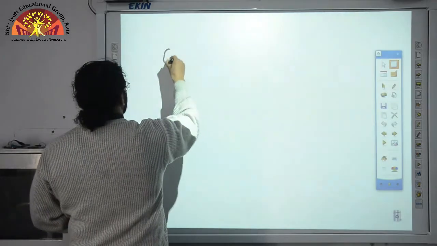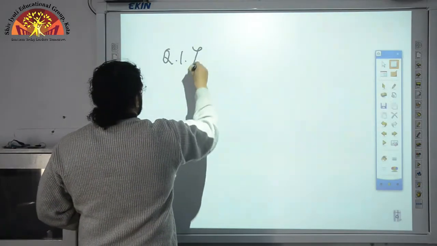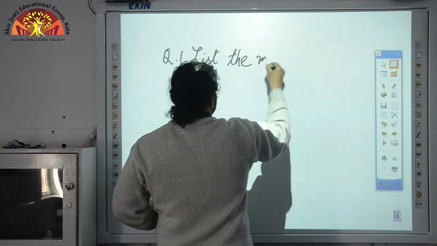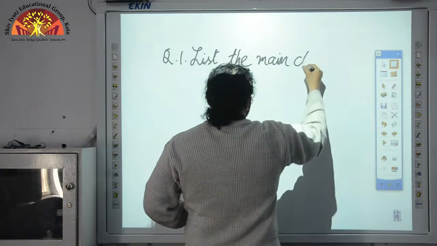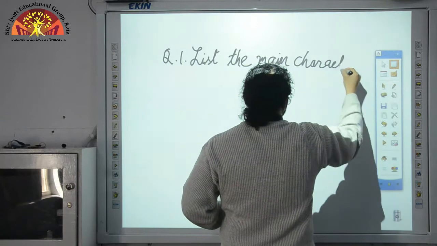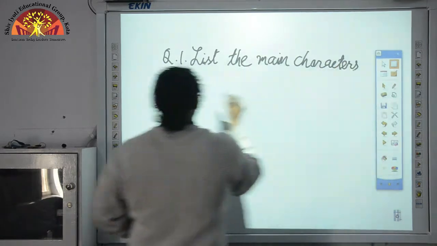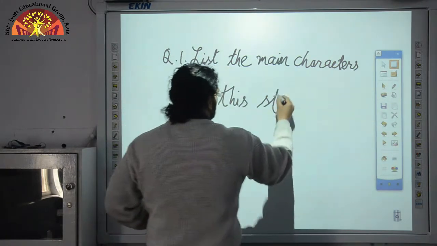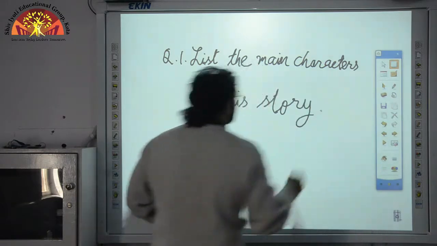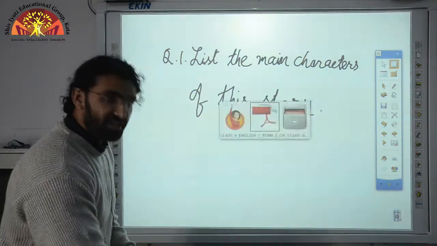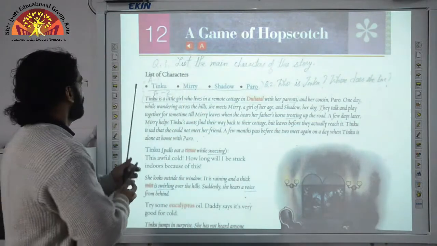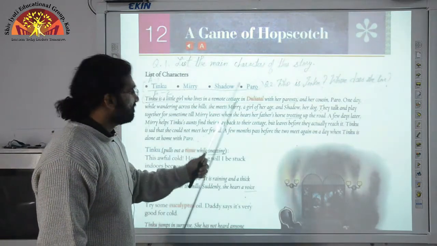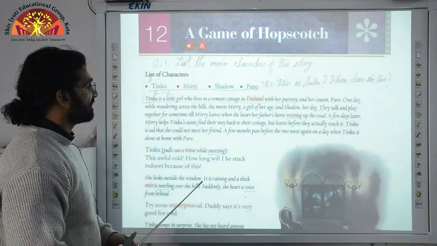Question number 1. List the main characters of this story. If you were paying attention, you'll be able to tell. You can mark the answer here. Answer number 1 of internal question: Tinku, Mary, Shadow and Paro. These four are the main characters of this story.